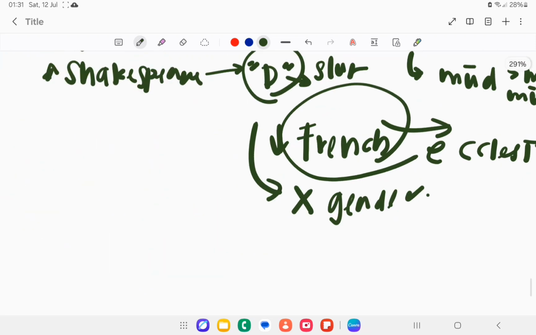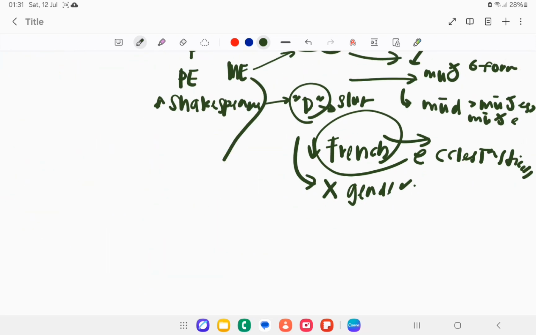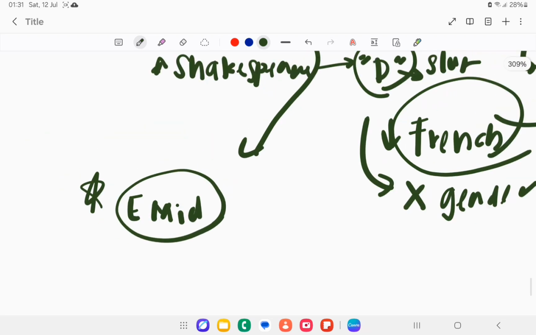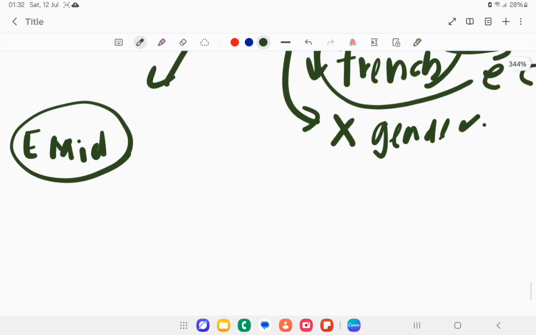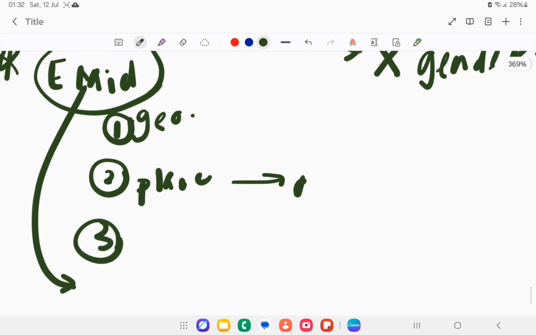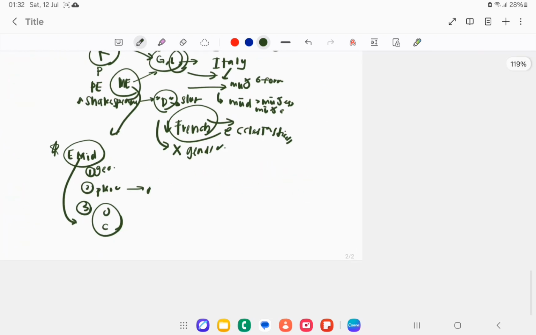Before I move to modern English, I need to say that in Middle English it's influenced by the Midland dialect. This is very important. Why is this accent, this dialect, so important to reform the standardization of English? Because of its geographical distribution, the district is very large because of the population. And of course, the universities, because this place has Oxford and Cambridge. You need to remember that. And then after this, we have the London Standard accent.